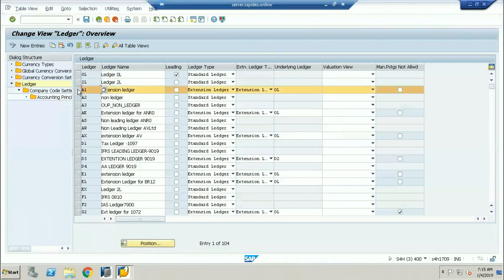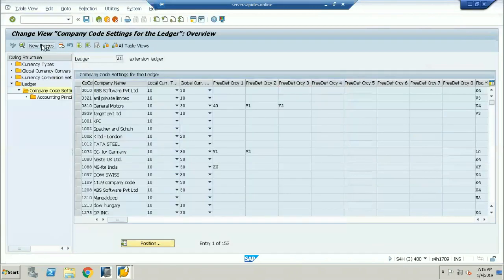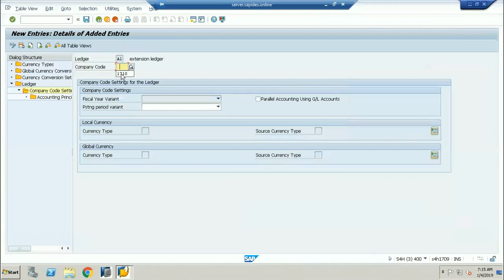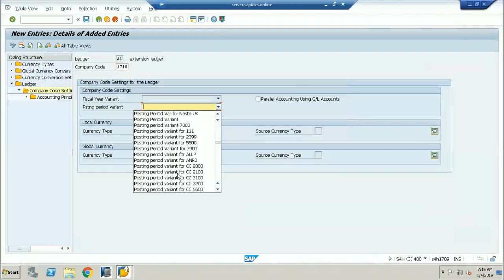I'll select this ledger and give my company code. Now, what is the name I have given? Posting period variant for extension ledger. EXT, something like that. I can't remember. Yeah, here it is. Posting period variant for EXT. You can see here.